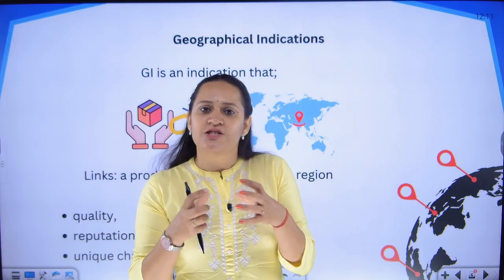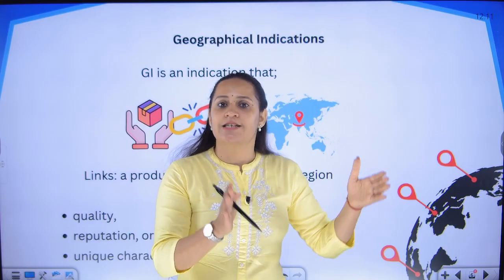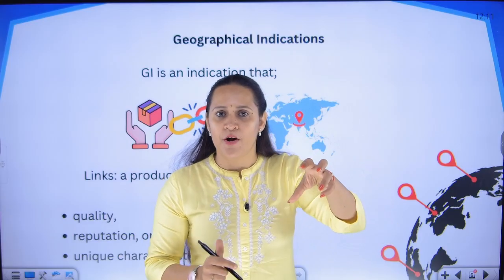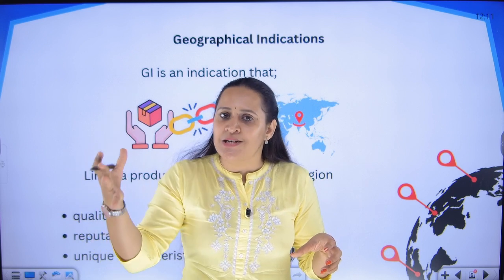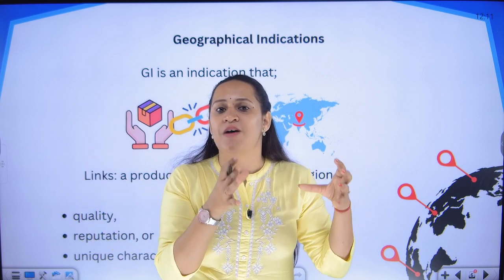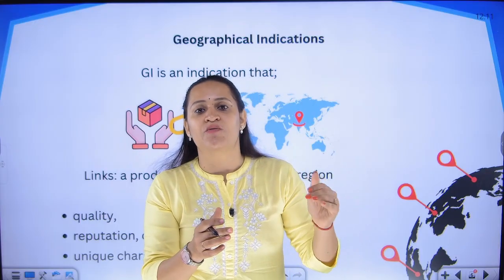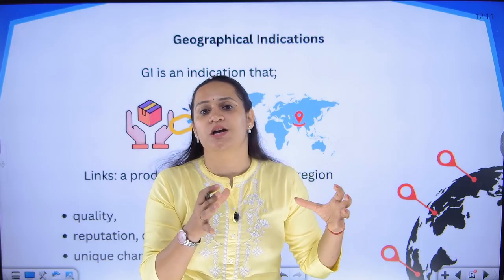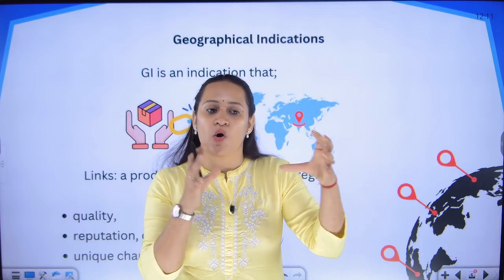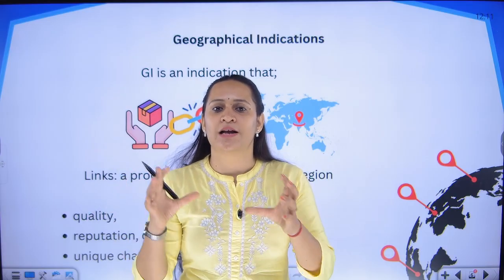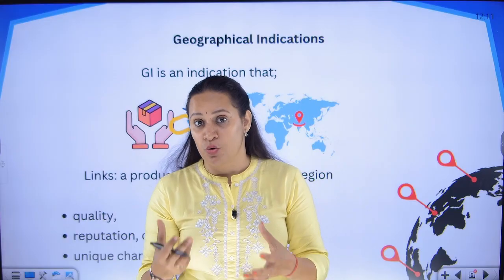Right? So what is a geographical indication? Geographical indication is nothing but a hint. It is an identification that one product belongs to one locality or one region because that region is adding some kind of distinctive value, distinctive feature, distinctive characteristic or a certain set level of quality to that particular product. And when you have this link that is established, you can call a product a geographical indication. The product can be known from the region where it is originating.